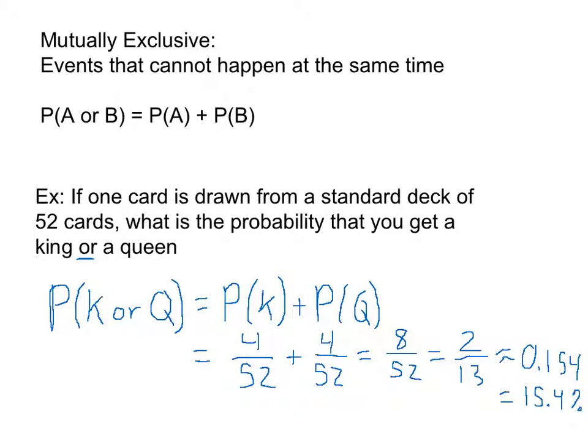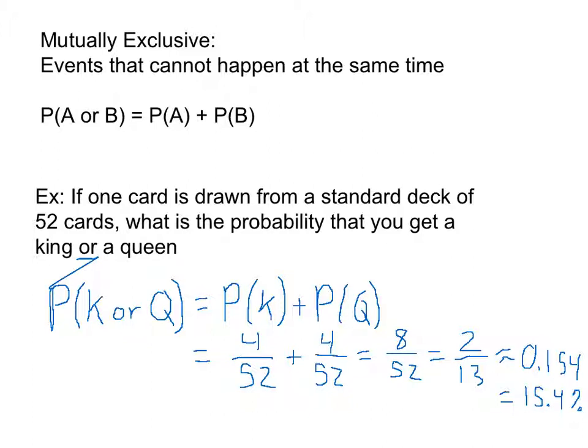And that's an example of this sort of "or" probability. What's the probability of getting a king or a queen? Now what's important is that these events, getting a king and getting a queen, are, like we said, mutually exclusive. They can't happen together.